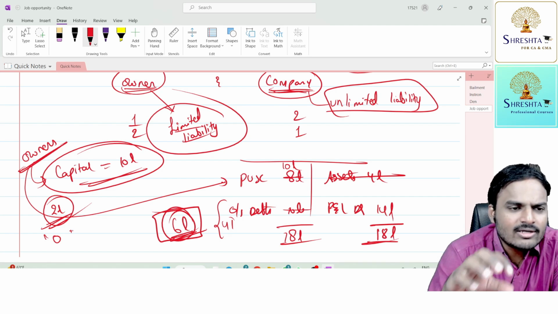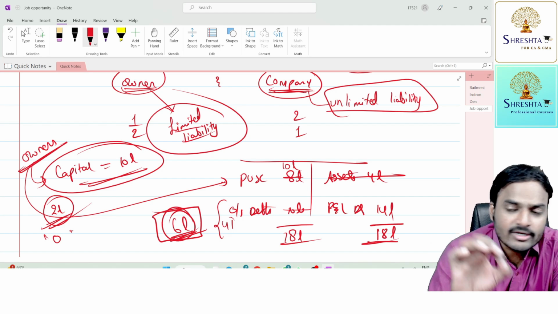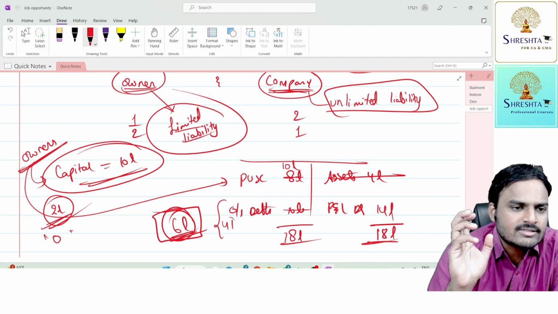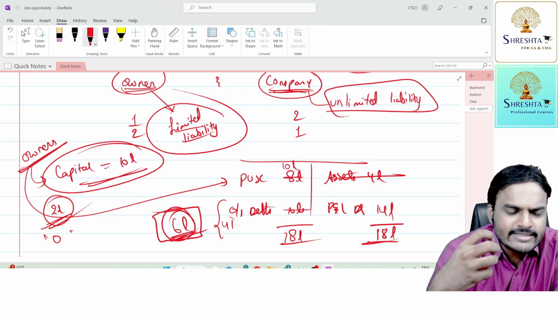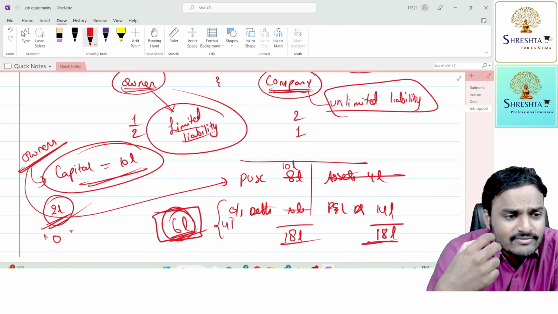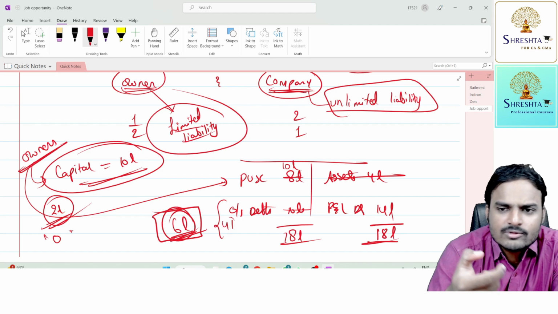So our company law is simply an administrative law which administers the company. That's it. It regulates the company, regulates the directors, regulates the investors. The objective is to protect investors from company malpractices, and to protect the public who are dealing with the company from company malpractice. So that's why the lawmaker framed a set of rules and regulations.